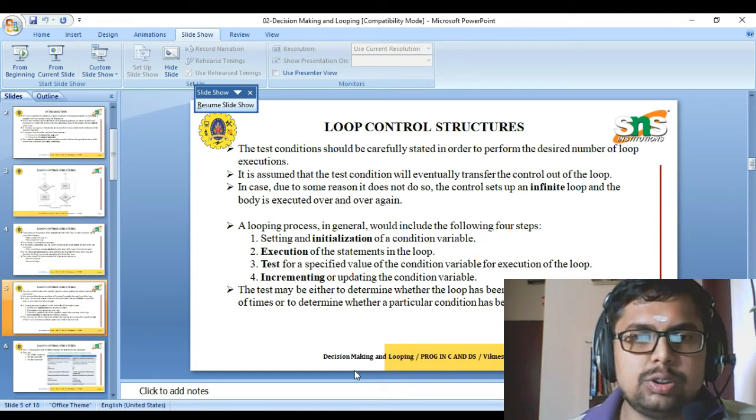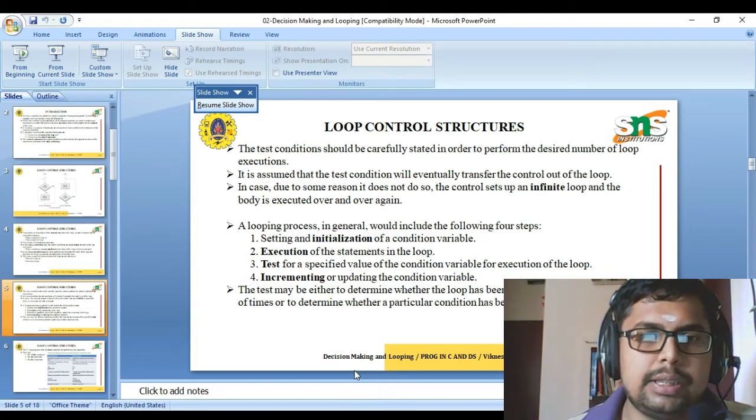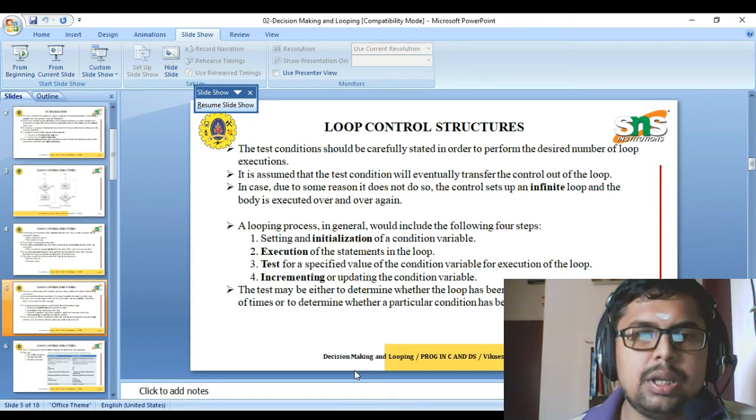I repeat: first, setting or initialization of the condition variable. Second, execution of statements in the loop. Third, testing a specific condition for execution of the loop. Fourth, incremental updating of the condition variable. The test may be either to determine whether a loop has been repeated a specific number of times, or to determine whether a particular condition has been met.